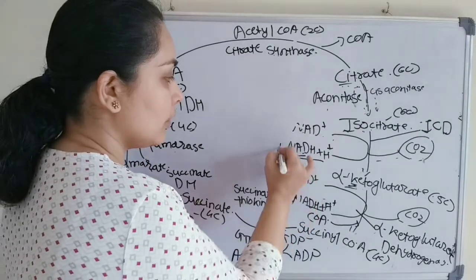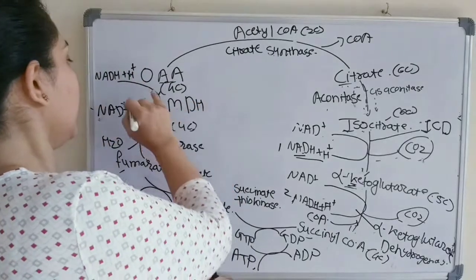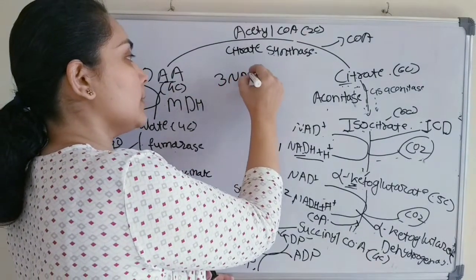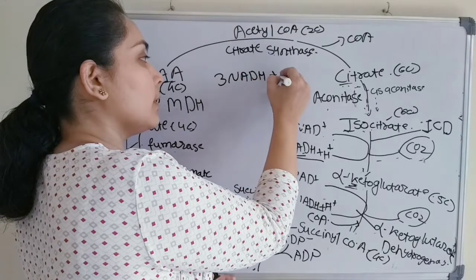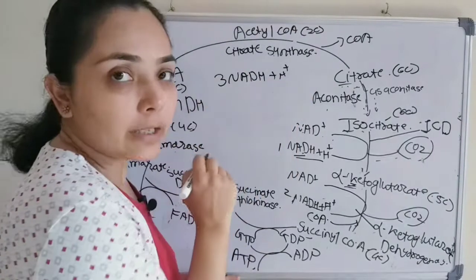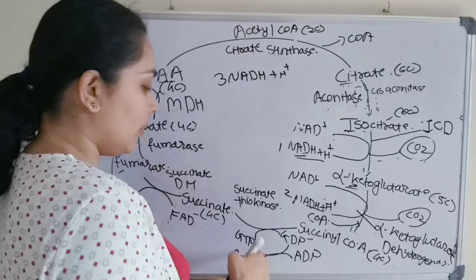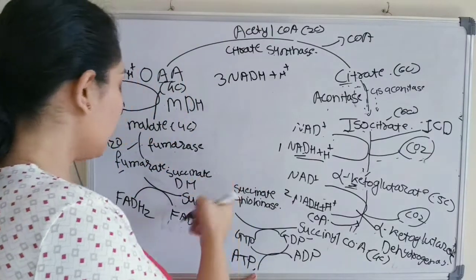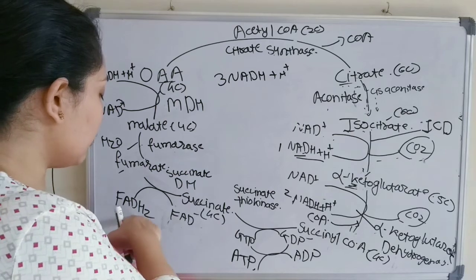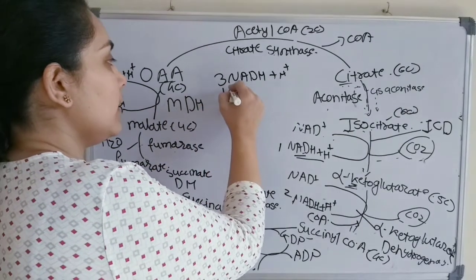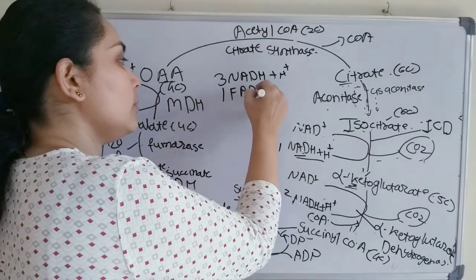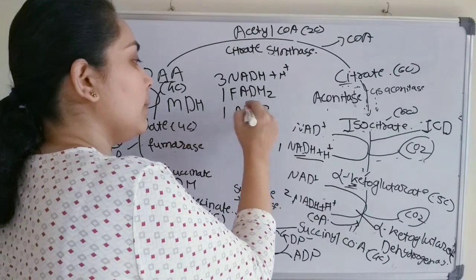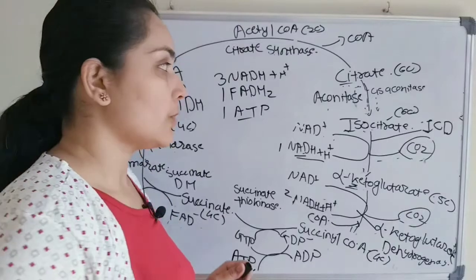So first, second and third, 3 NADH will be generated here. Before that, we will take into consideration 1 FADH2 and 1 ATP via substrate level phosphorylation.